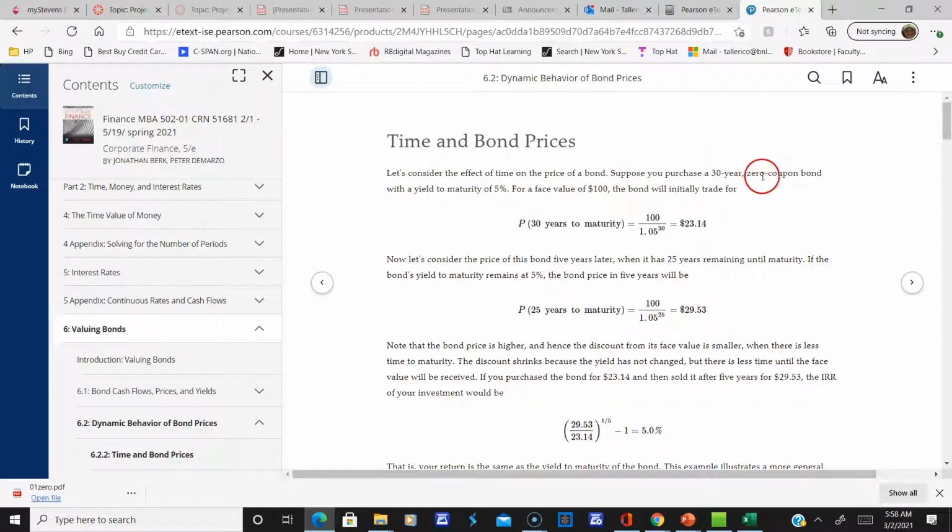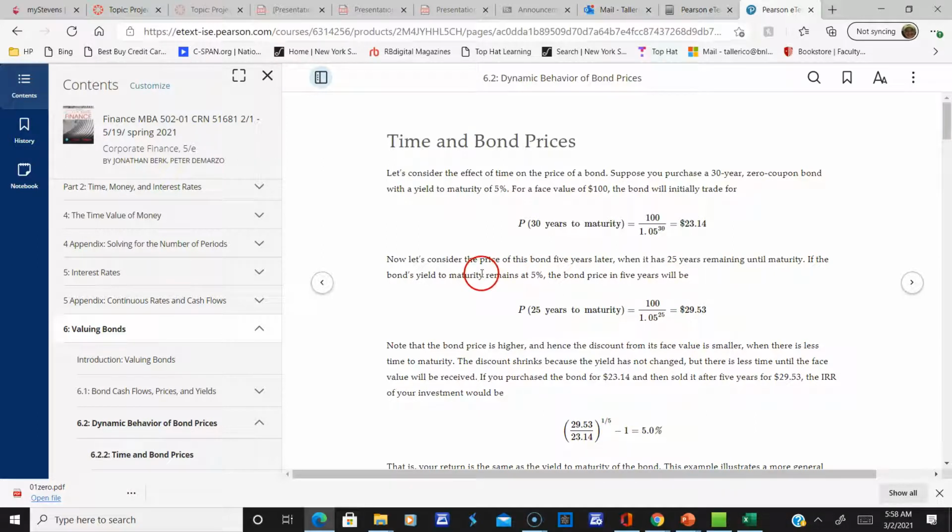Suppose you purchase a 30-year zero coupon bond with a yield to maturity of 5% for a face value of $100. The bond will initially trade for, okay, 100 over 1.05 to the 30th power, which is 23.14. Now let's get the price of the bond 5 years later, when it has 25 years remaining until maturity.